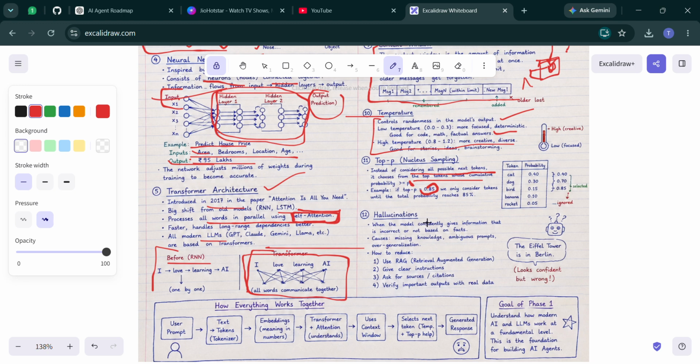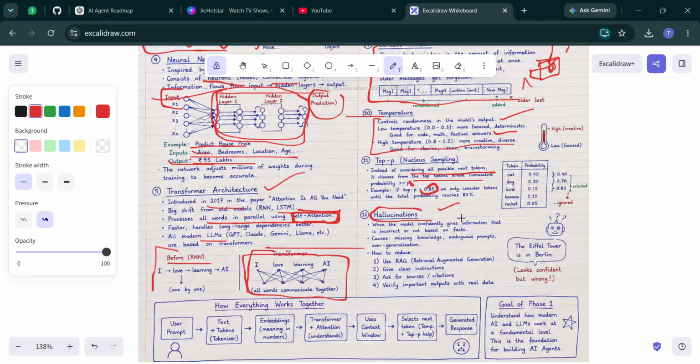Finally, let's discuss hallucination. What is hallucination? Hallucination occurs when the model confidently generates information that is false. It means the model can give you wrong information. For example, if you ask about a historical event that never happened, the model might still invent an answer. This is what we call hallucination.